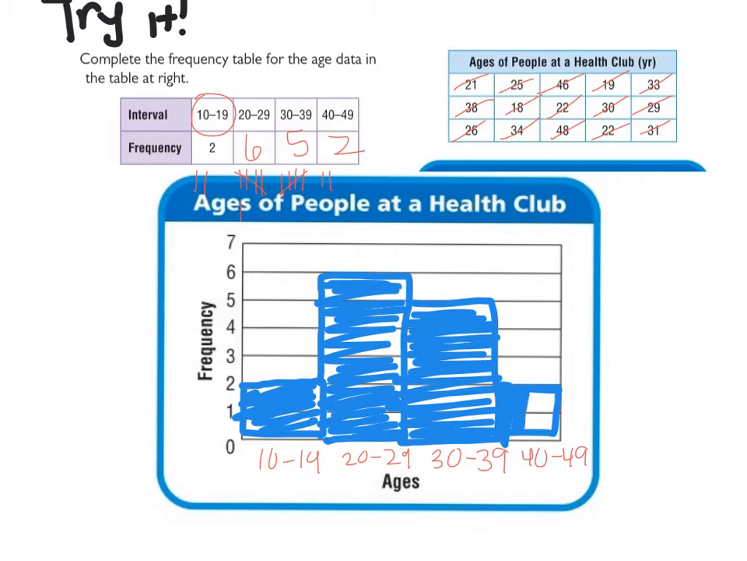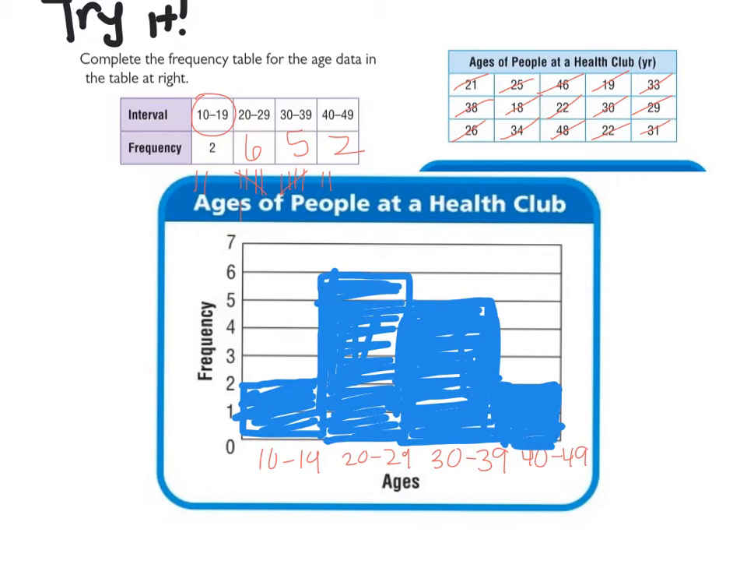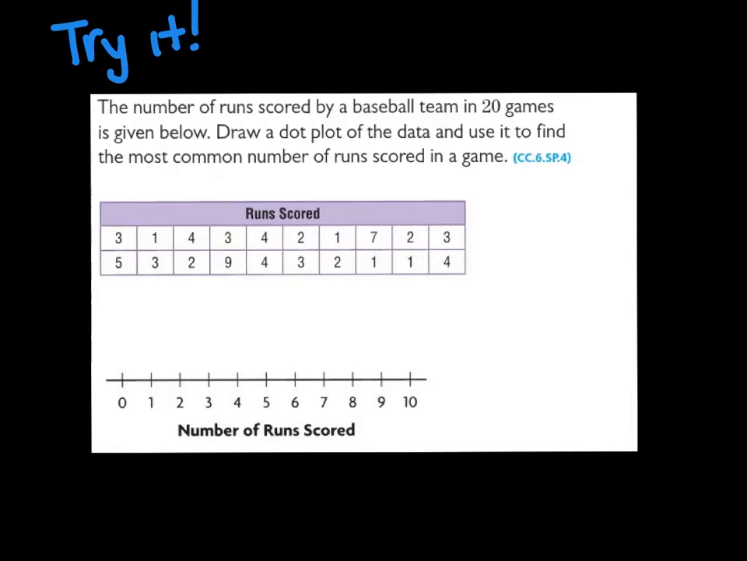And that, boys and girls, is as simple as it is to draw a histogram. So looking at your histogram, think to yourself, which age group has the most number of people at the health club? Hopefully you can see it's 20 to 29-year-olds. The least number would be, well, it looks like it would be tied between 10 to 19 and 40 to 49. Okay, if you have any questions on histograms, please make sure you ask the teacher or the substitute or the aide, whoever's there today.